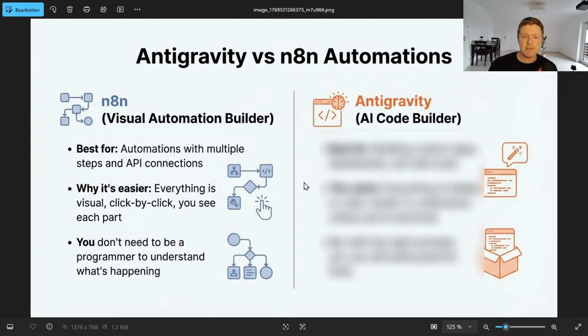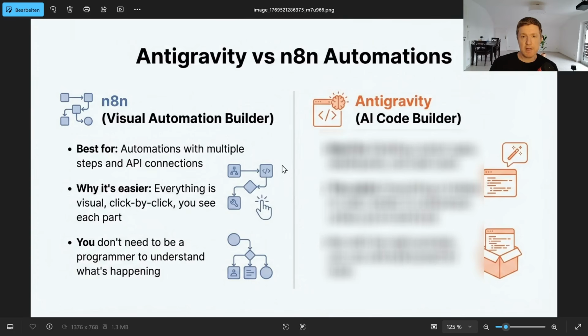Why is it easier for this? Because everything is visual and just click by click, you can put together these workflows. You see each part of the automation laid out and you don't need to be a programmer to understand what's happening at every step of the process.